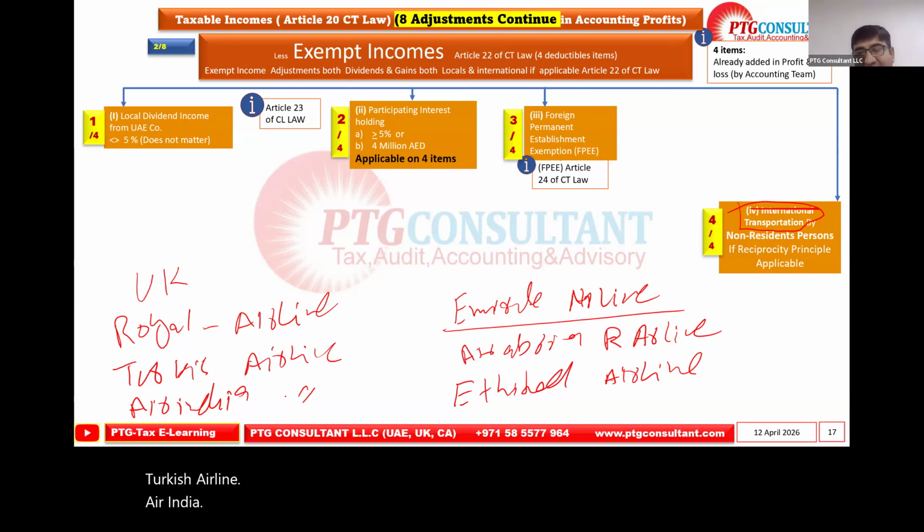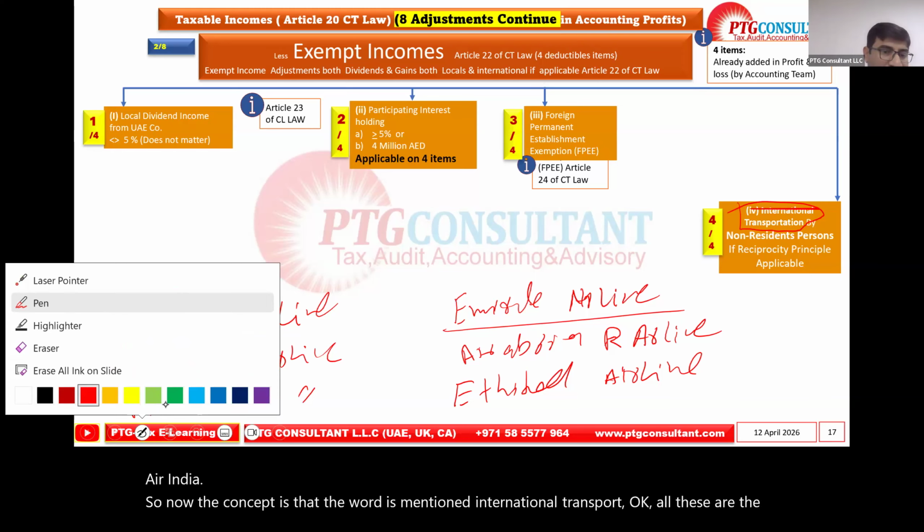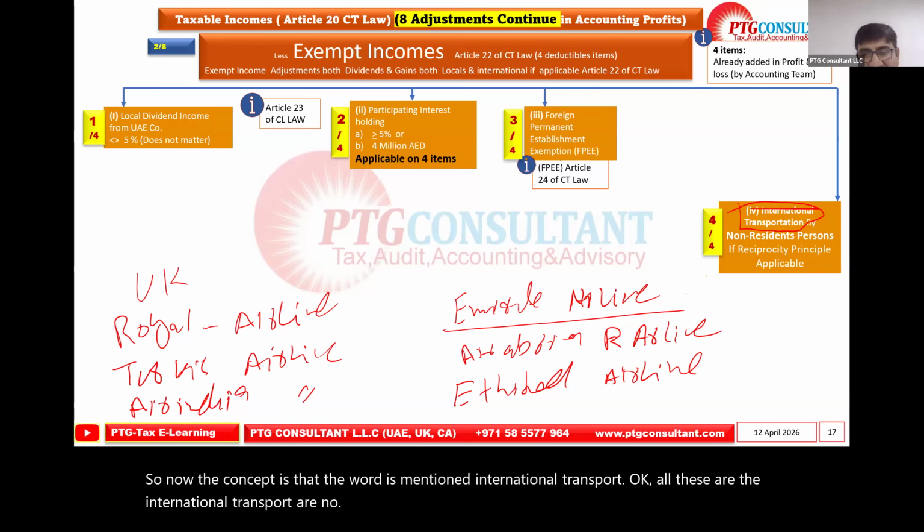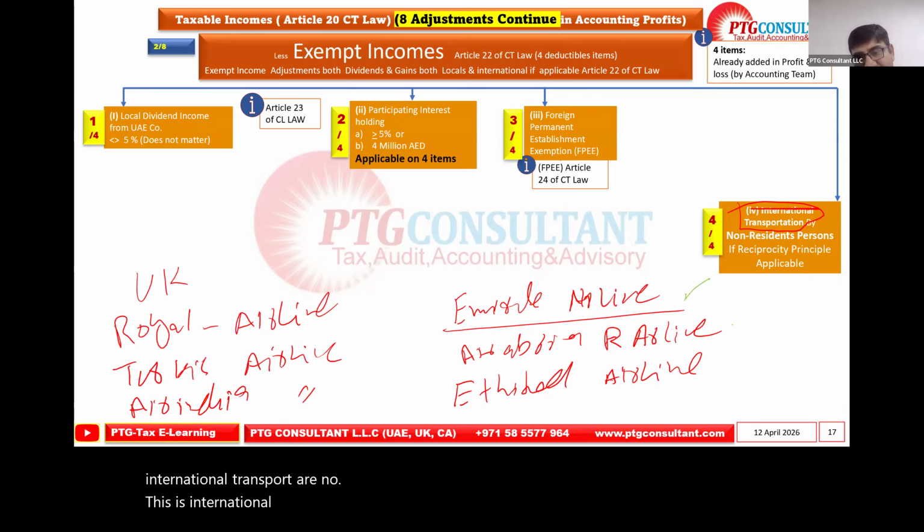So the concept is that the word mentioned is international transport. Okay, are all these international transport or not? Yes, yes, international. This is also all international.